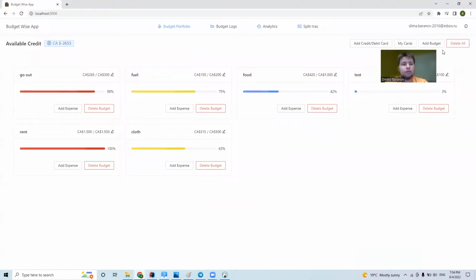Now I'm going to talk a little bit about the header. In the header, we have these pages over here.